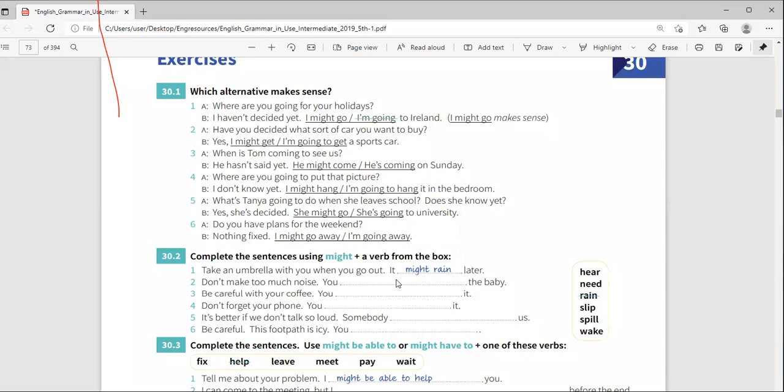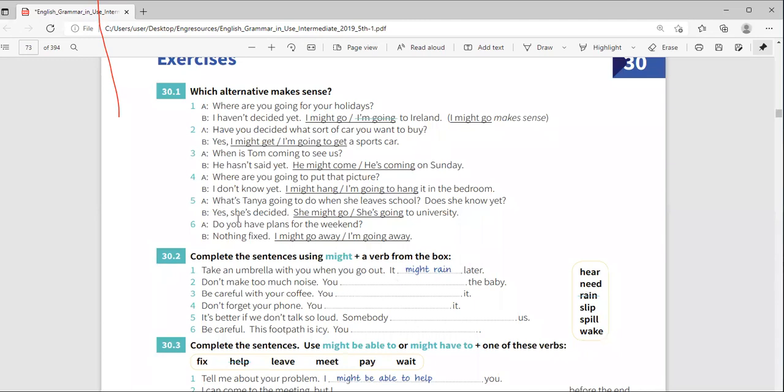Mahmoud. Yeah, teacher. Number 2. And have you decided what sort of car you wanted to buy? What sort? The R is silent. What sort of car? What type of car? What kind of car? The same. Yes, I am going to get a sports car. Oh, why? Because you have decided, isn't it? Because the man says yes. Yeah, I have decided.